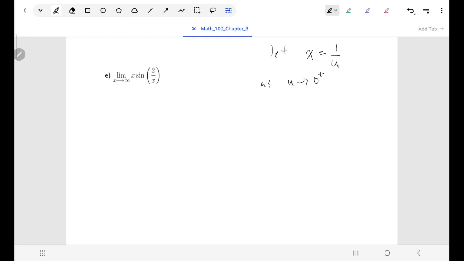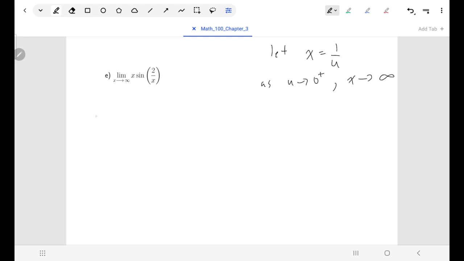As u is getting closer and closer to 0 and still being positive, x is getting larger and larger. In other words, x is becoming infinitely large. So if we wanted to look at a limit as x goes to infinity, that would be the same as looking at our limit as u goes to 0 from the right.